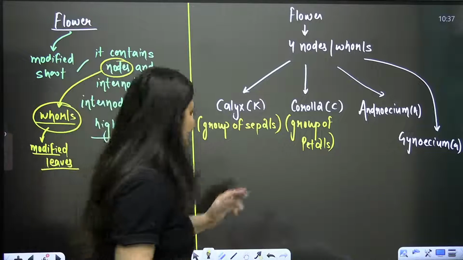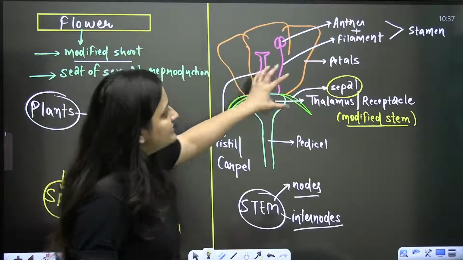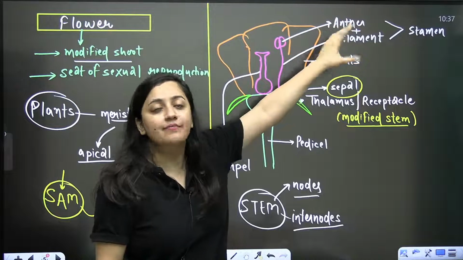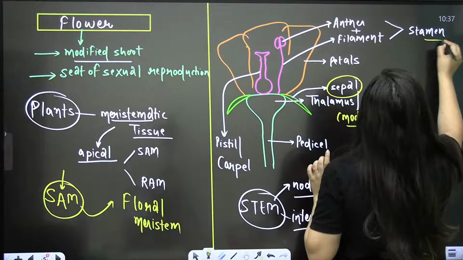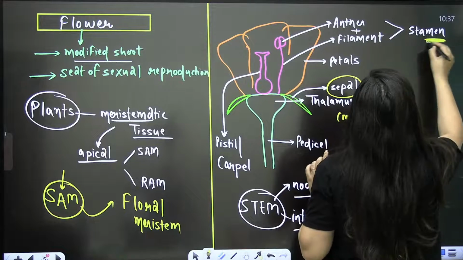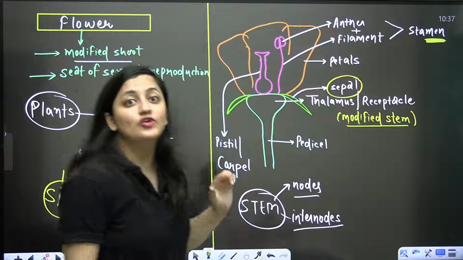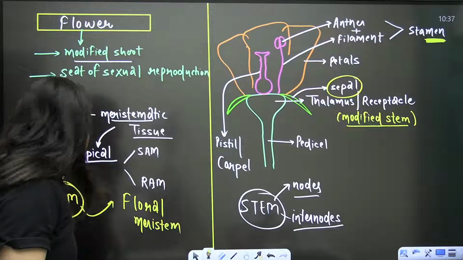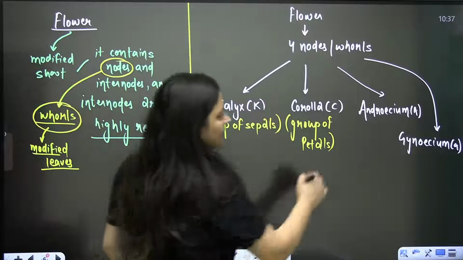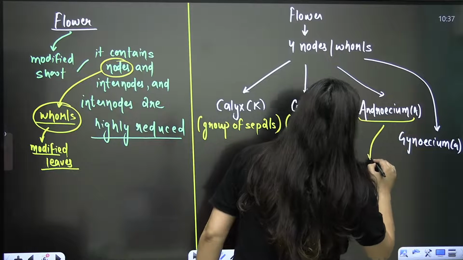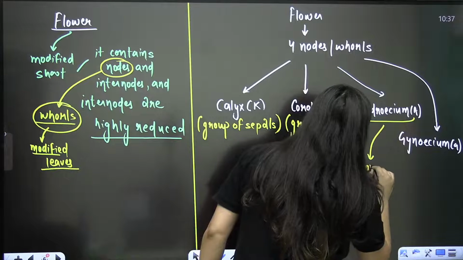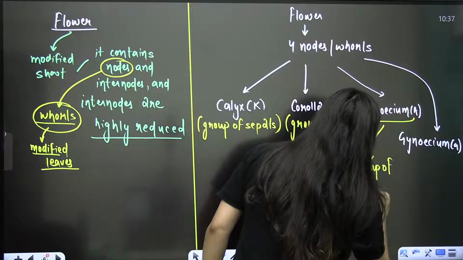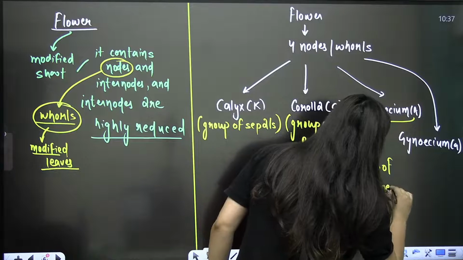Okay. Now the next is androecium, right? See, anther plus filament is stamen. In the spelling itself, men is given, so it is the male part. This androecium is denoted A. So it is basically the group of stamens.